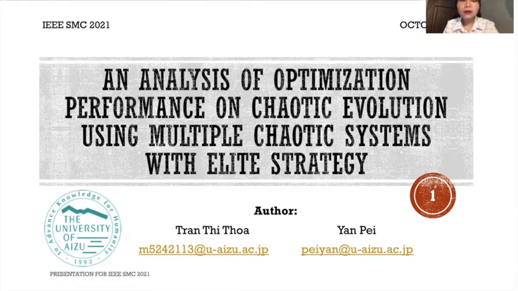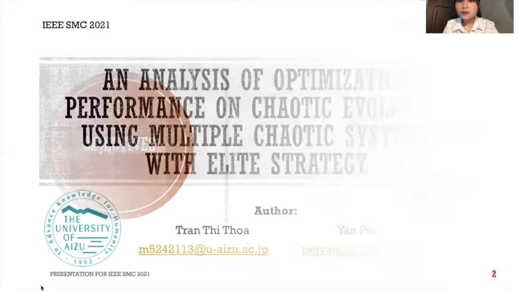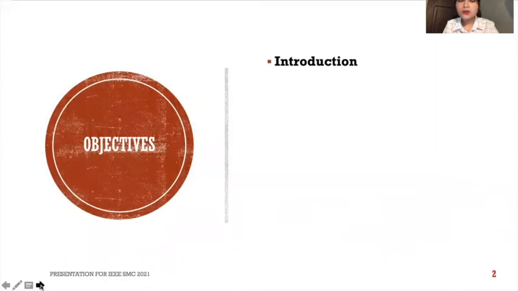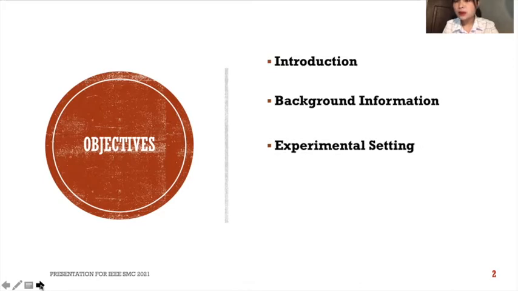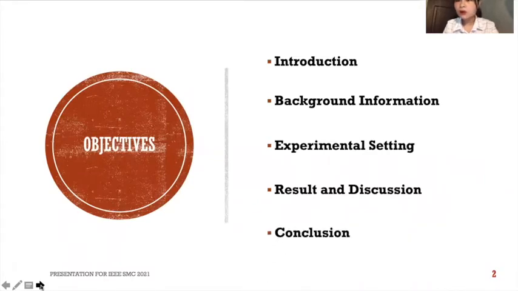It is called an analysis of optimization performance on chaotic evolution using multiple chaotic systems with elite strategies. In my talk, I will divide it into five main parts. The first one is the introduction. The second one is the background information. The third part of my talk is about experimental setting. The next one is about results and discussions, and the final part of my talk is about conclusions.